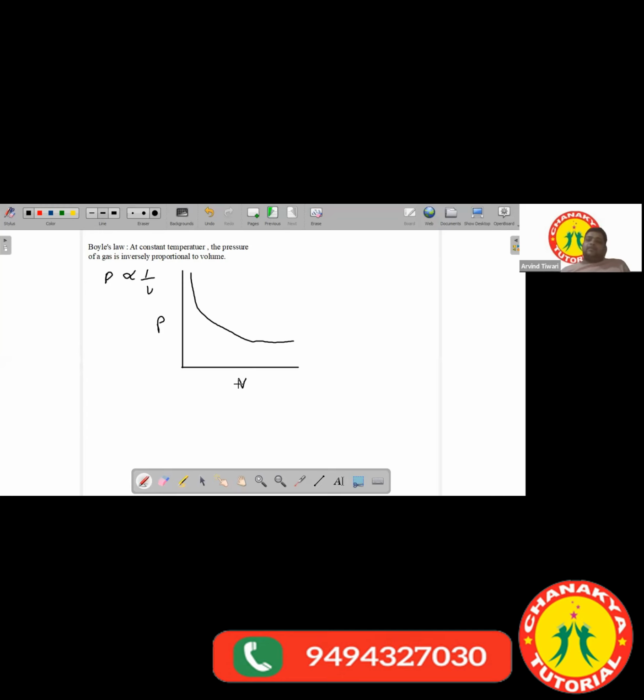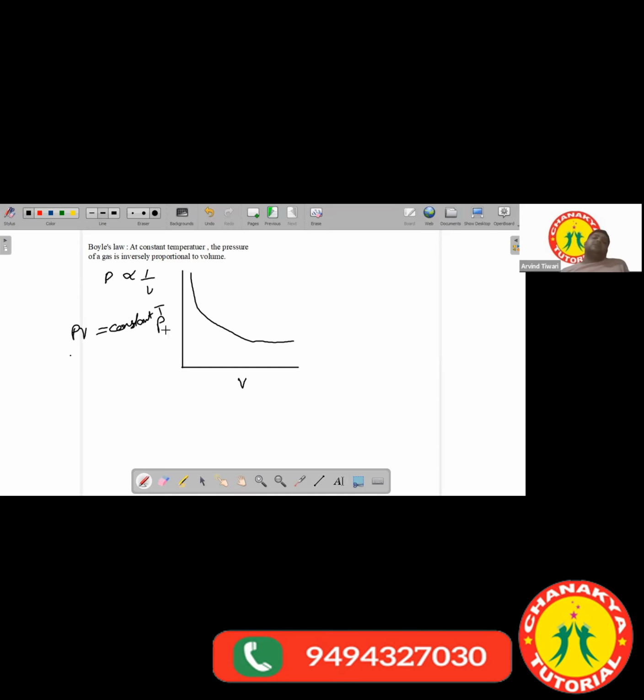From here we also get one point at constant temperature. If you have temperature constant, you can rearrange the terms and you get PV equal to a constant. So at constant temperature, PV is a constant. Okay. So this we got from Boyle's law.